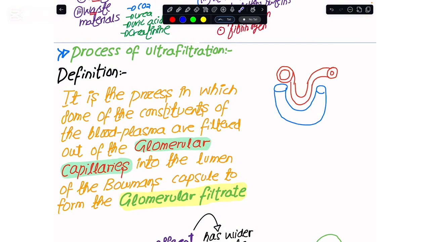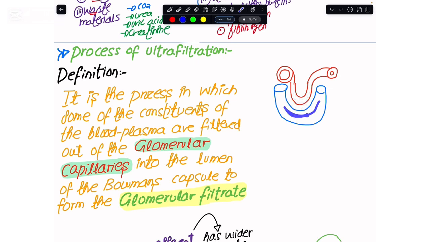Now, the scenario is that within these glomerular capillaries, a very high pressure must be generated, and that high hydrostatic pressure actually compels the waste materials present in the blood plasma of the glomerular capillaries to be pushed out of here and come into the lumen of the Bowman's capsule, and over there we make the glomerular filtrate out of it.